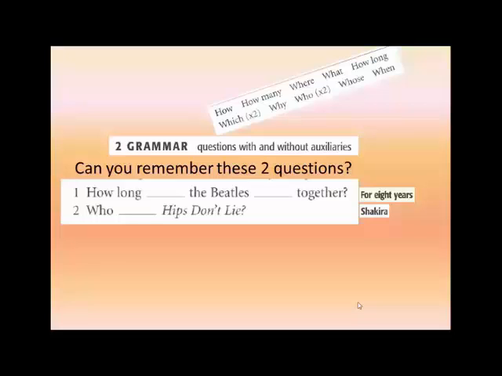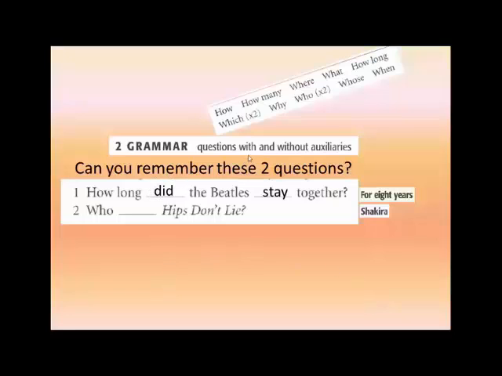How long did the Beatles stay together? For 8 years. What was the question? For how long did the Beatles stay together? For 8 years.